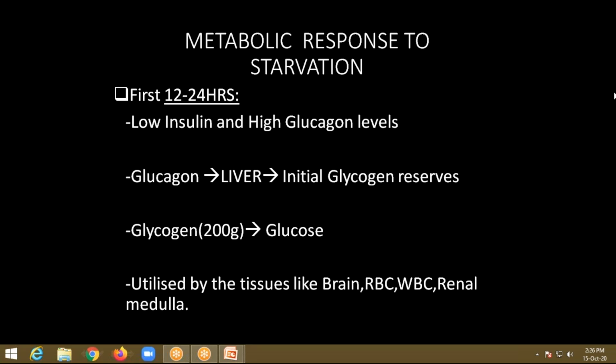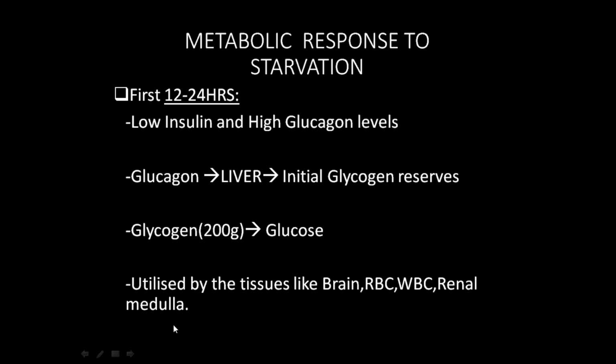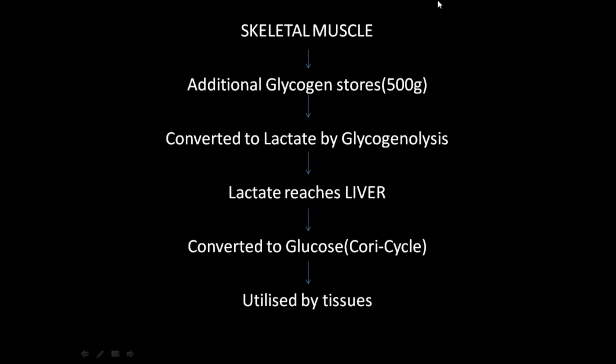Next, there are additional glycogen reserves. Apart from the glycogen reserves in the liver, there are additional glycogen reserves which are stored in the skeletal muscle. Around 500 grams of the skeletal muscle glycogen will be broken down.